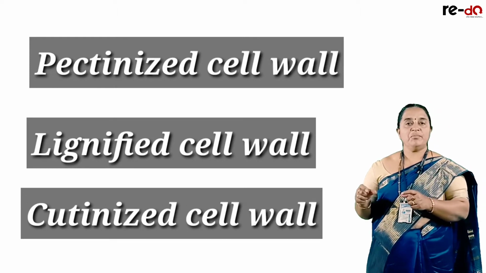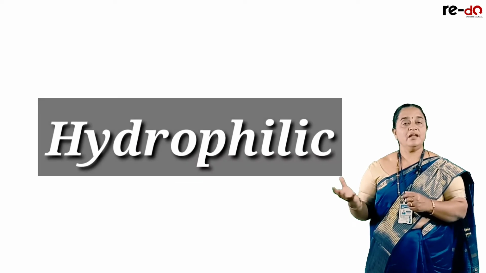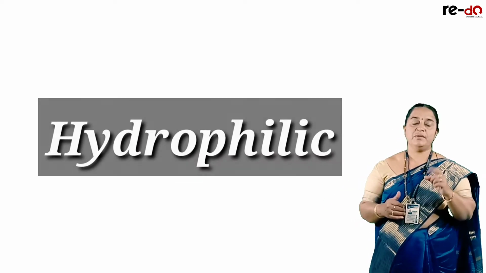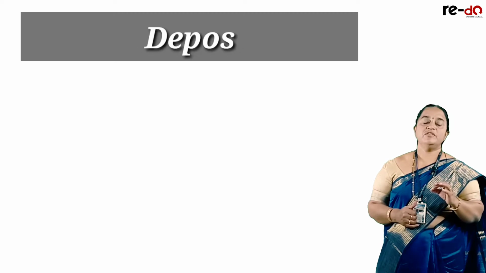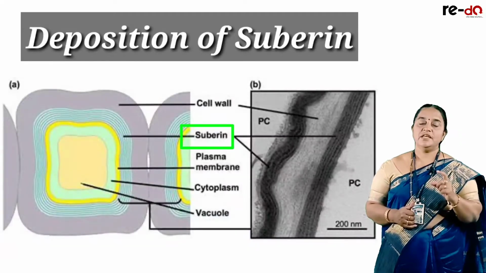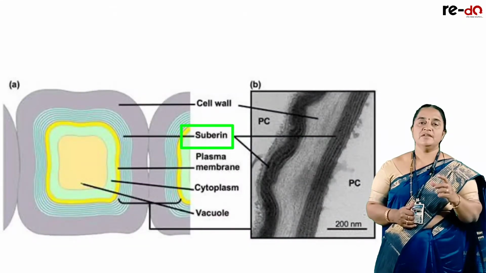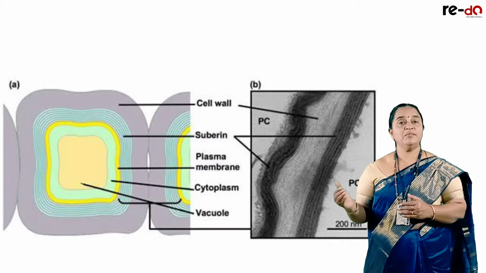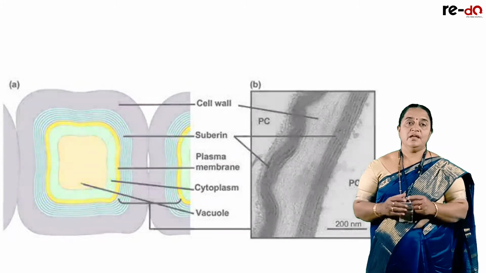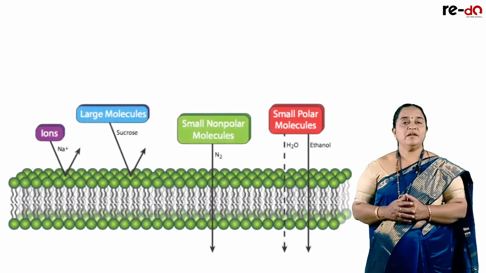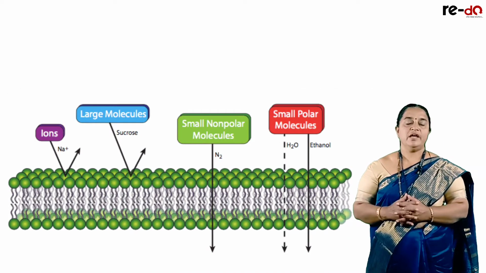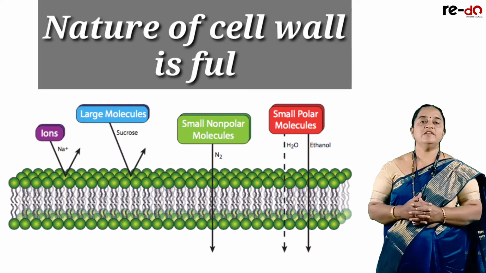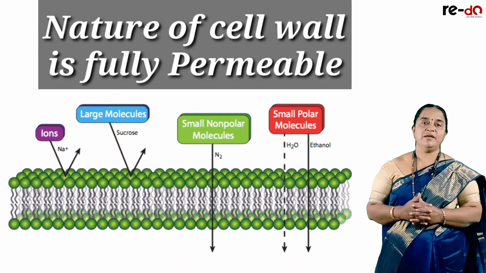Now all these compounds present in the cell wall are hydrophilic. They allow water molecules to pass through, but if there is a deposition of suberin, if the cell wall is suberized, suberin is impervious to water and hence water is unable to be transported. Through plasmodesmata, anything can pass through. Hence, the nature of the cell wall is said to be fully permeable.